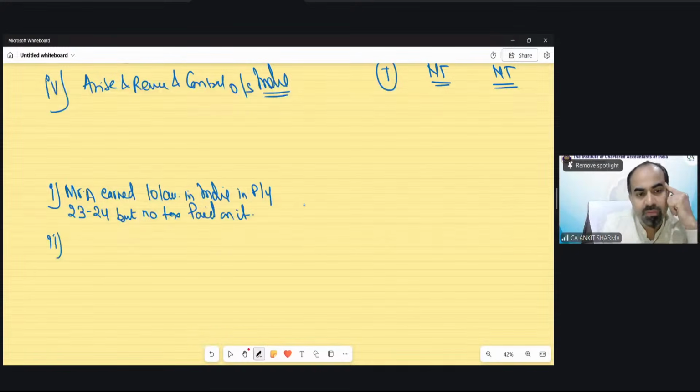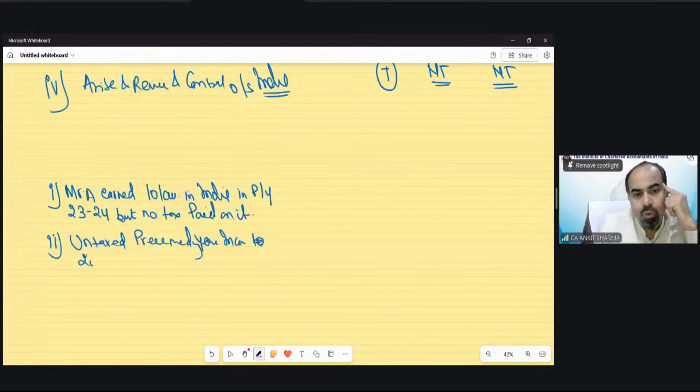Second point, untaxed preceding year incomes, 20 lakhs, received in India. So now you need to tell in whose hands this needs to be taxed.